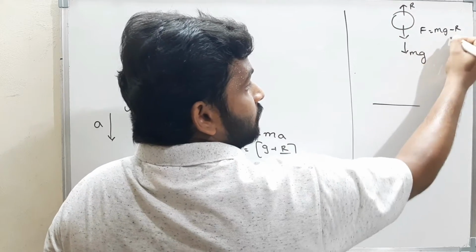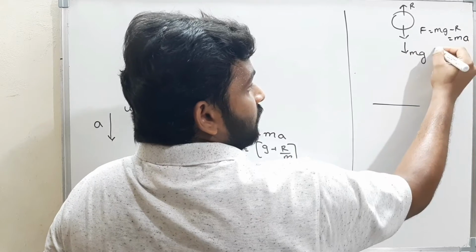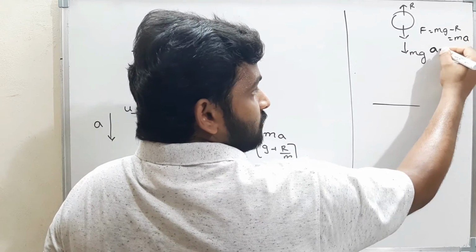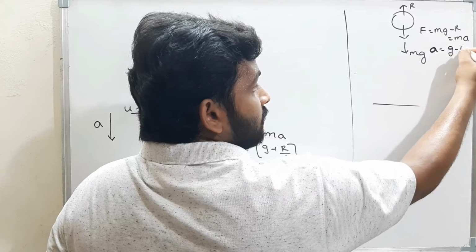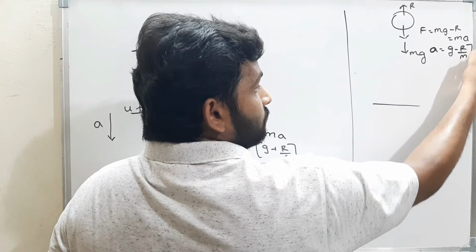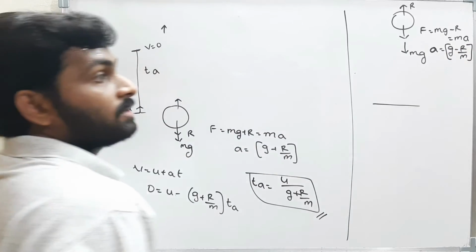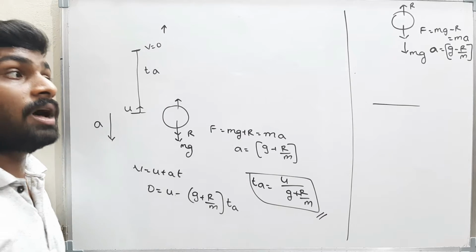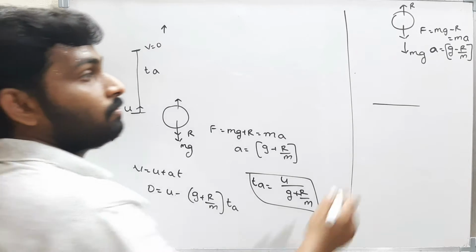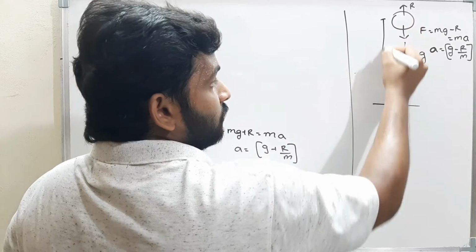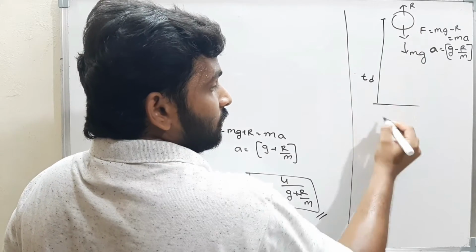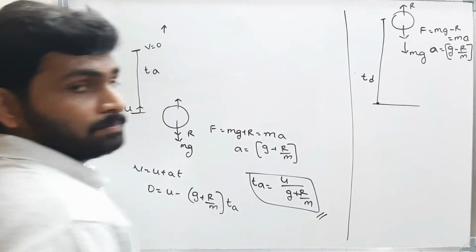Therefore F is nothing but m into a. Therefore what is the net acceleration? The net acceleration is g minus r by m. Now what is the time taken to reach from here to here? That is the time of descent. Here what is the velocity? See here.